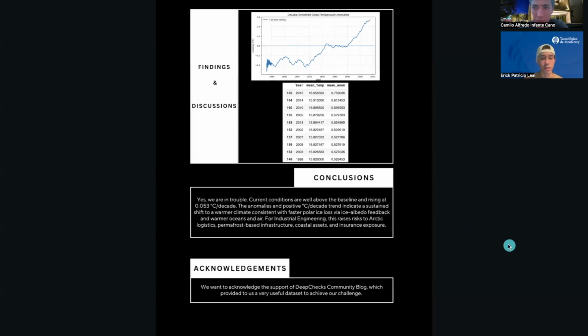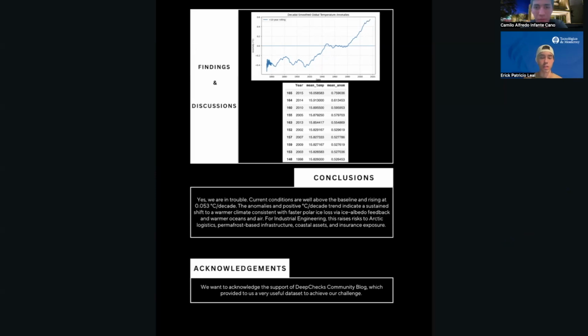On the second panel, we use a decadal smoother, which exposes the underlying climate signal. The curve sits near or under zero through much of the 19th century, edges up in the early 20th century, and then accelerates after 1975, ending well above zero, about 0.5 Celsius, by 2015. The small table confirms that the warmest years cluster at the end of the record, which is exactly what we expected when the whole distribution shifts warmer.